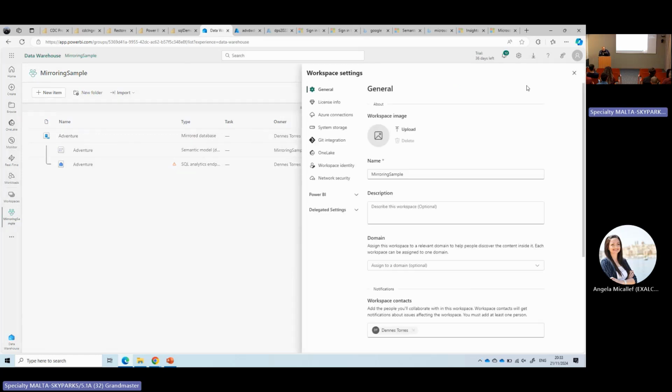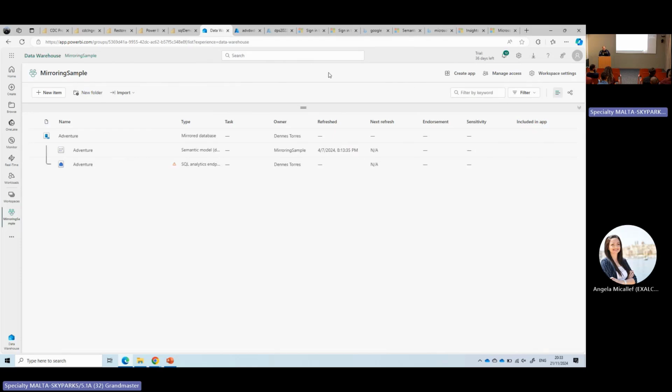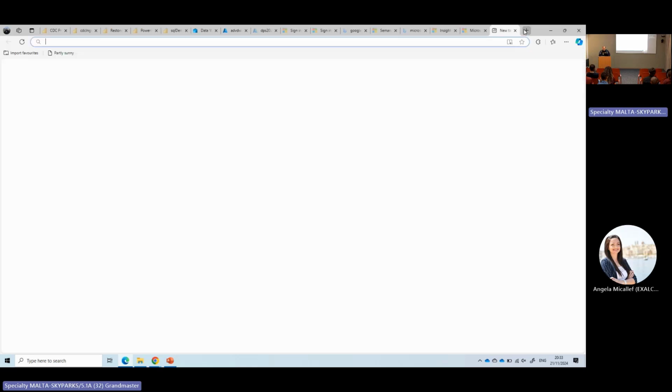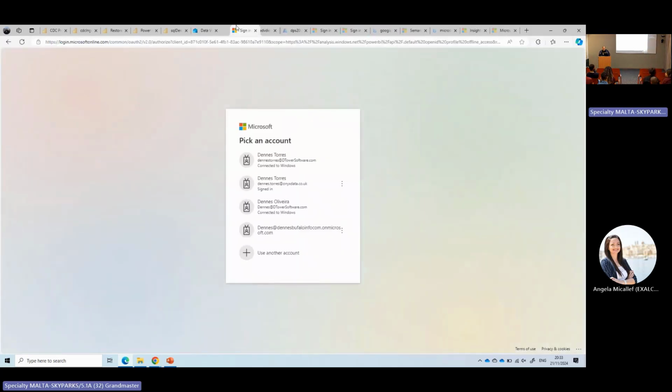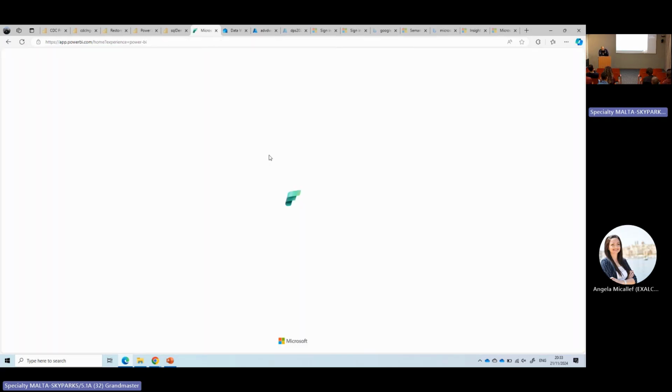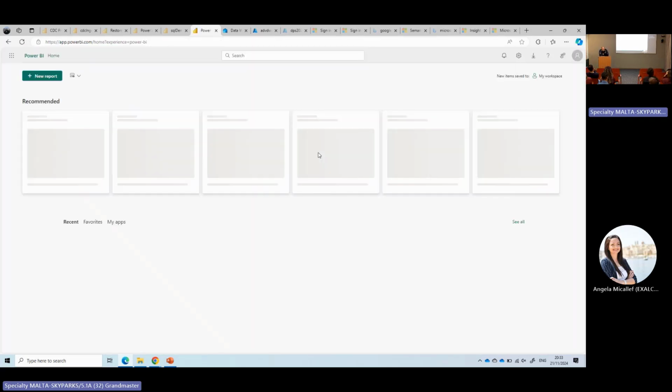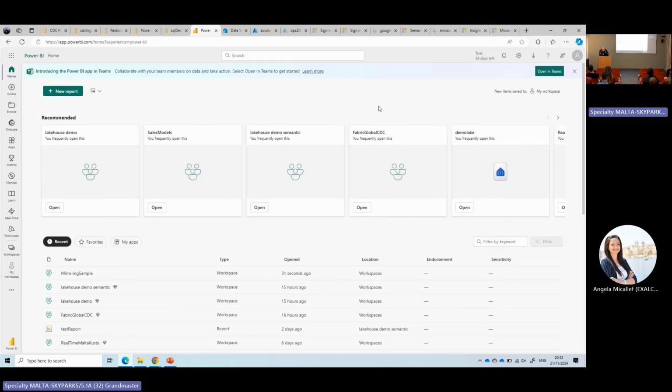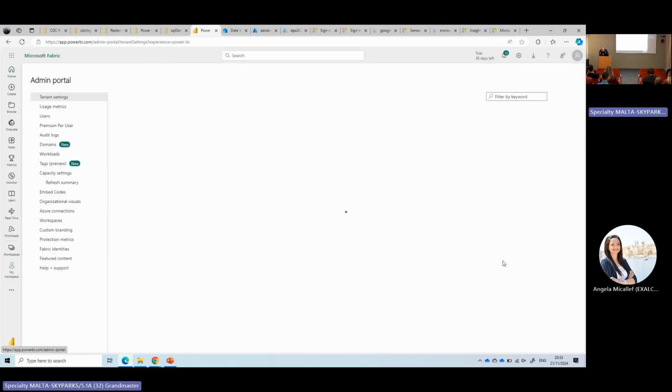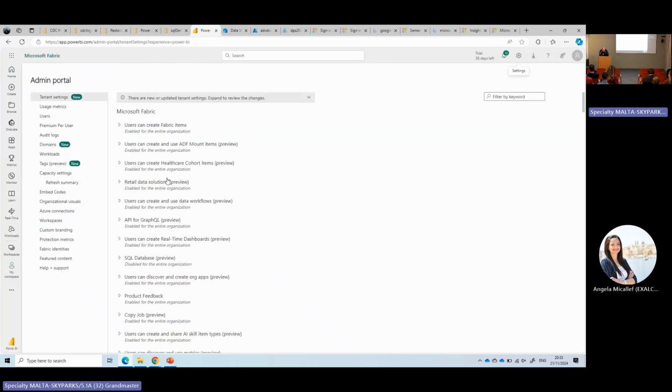Just a moment. Shame on me, I need to make a small fix here in relation to the workspace. Just a moment, I'll make this fix for the mirroring to work. Okay.